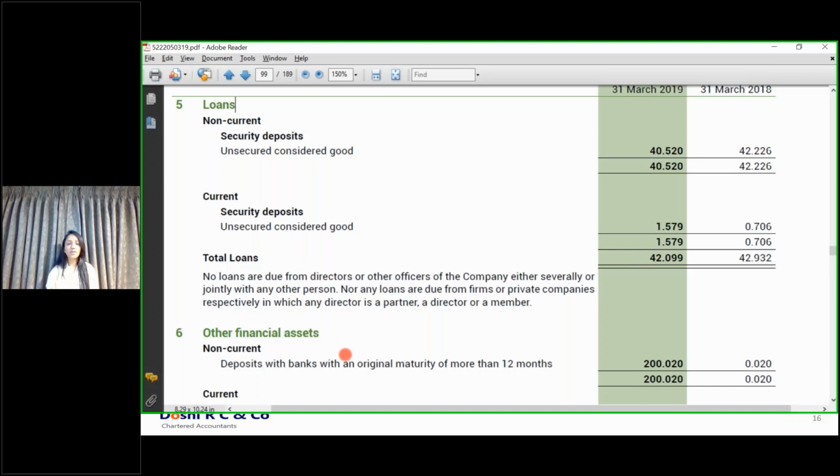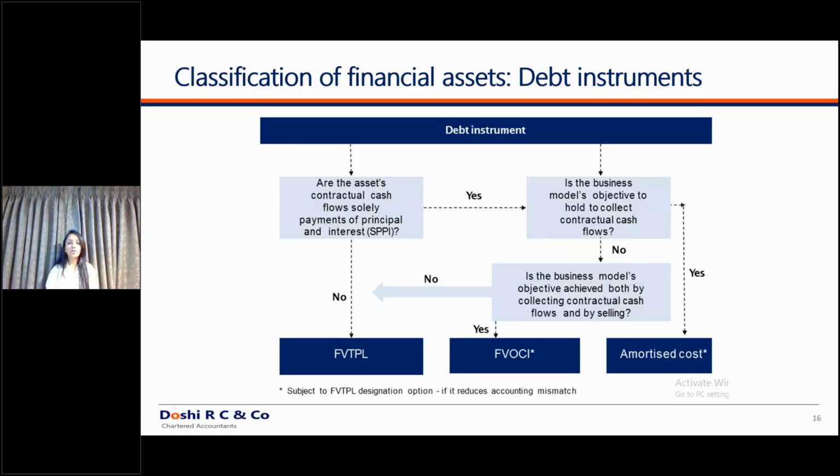I hope you have understood the cases where it will be amortized cost, where it will be FVTPL, and where it will be FVTOCI. FVTOCI is a bit rare in nature, but amortized cost and FVTPL, fair value through P&L classification, are the cases where you have the majority of such cases. So going back to our original slide deck, if you have any queries, these concepts are a bit difficult to digest, I agree. But if you read it once and twice, then you will be habituated to what is amortized cost, what is FVTPL, and what is FVTOCI.